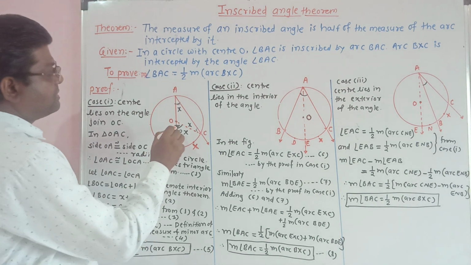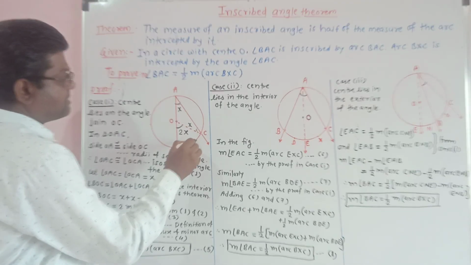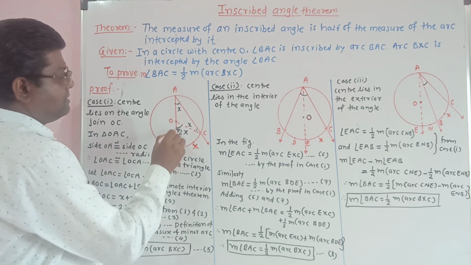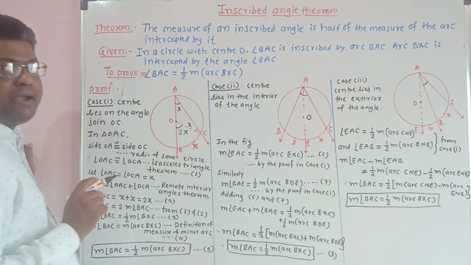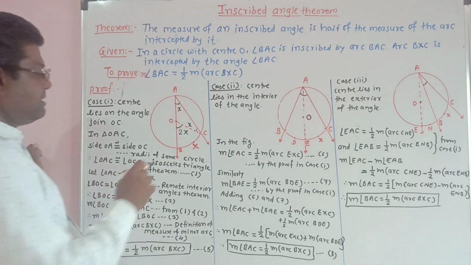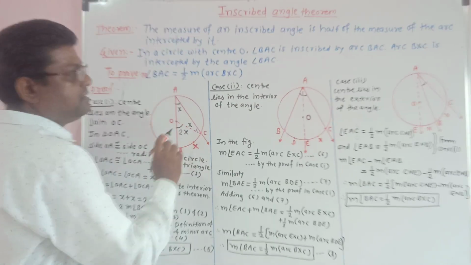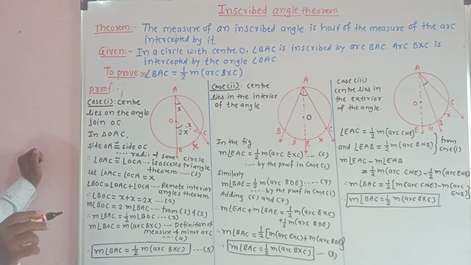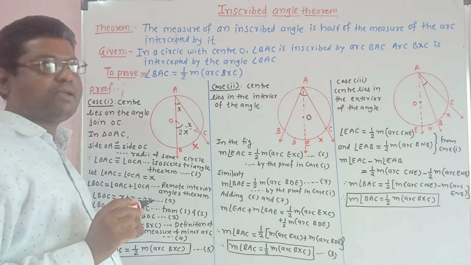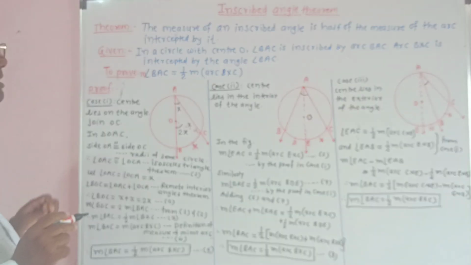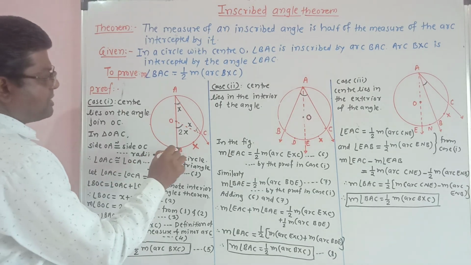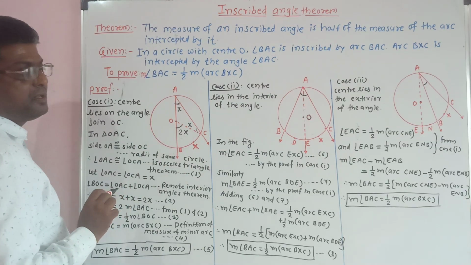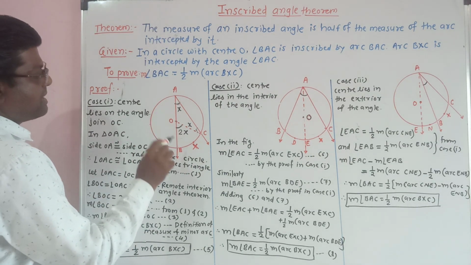Now, think about this angle and this arc. This angle is a central angle, and this arc BXC is a minor arc. So according to the definition of a minor arc, the measure of a minor arc is equal to the central angle.